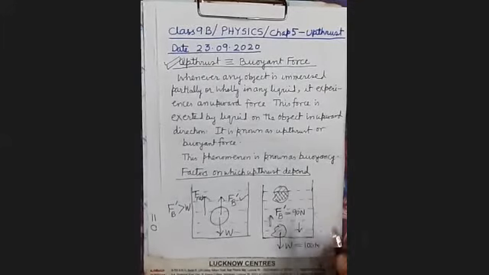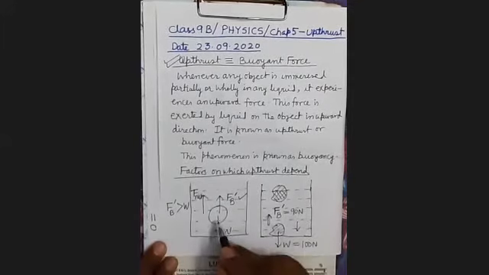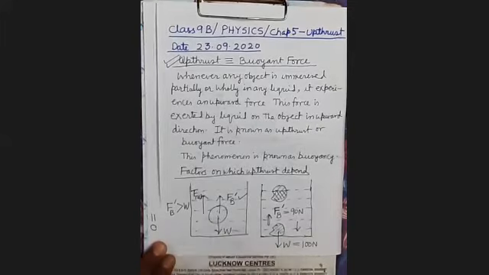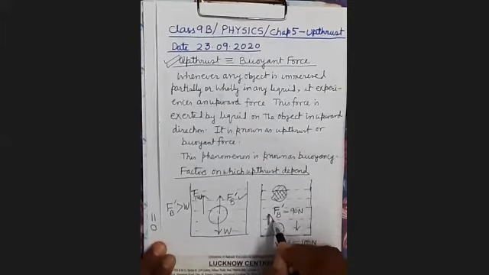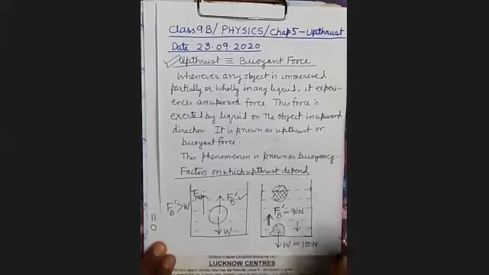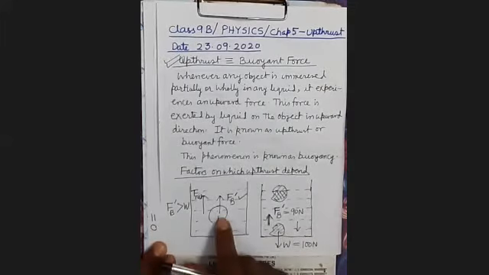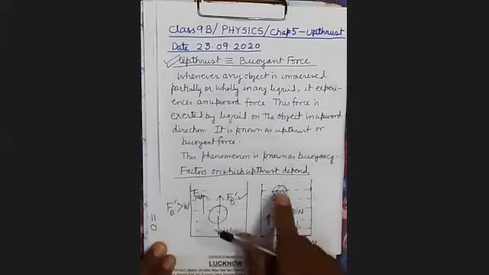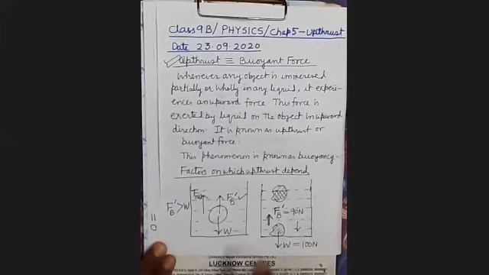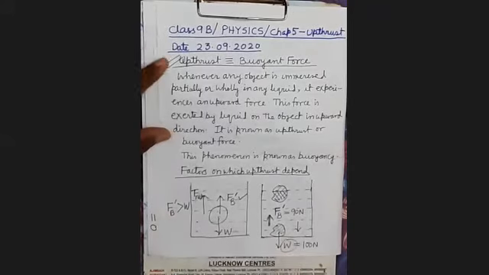So whether it is a stone, a ping pong ball, or a piece of cork, in every case upthrust will act, but its effect is observed only in case of the lighter body, the ping pong ball or the cork. Its effect will not be observed in case of the stone, because its weight is more and upthrust is less.